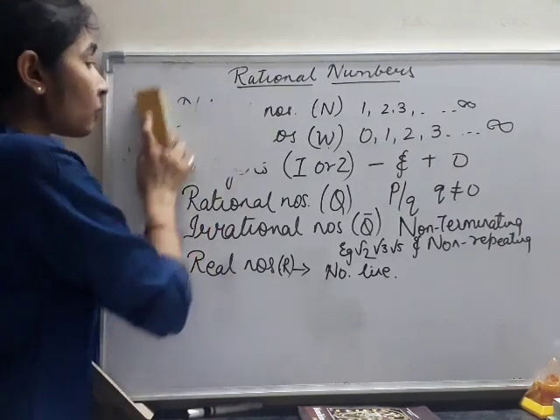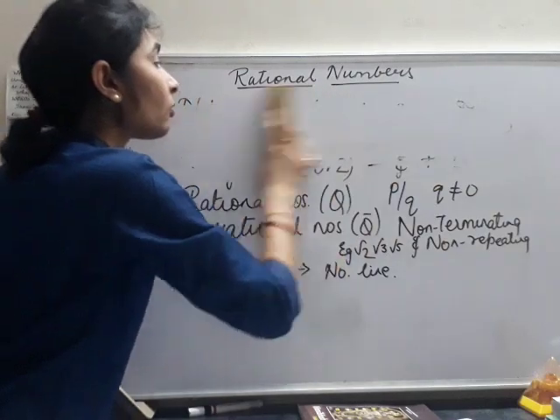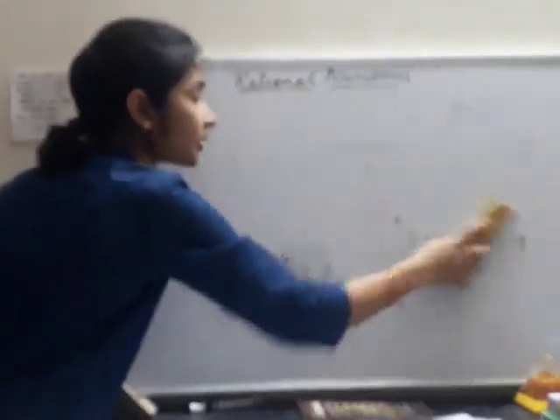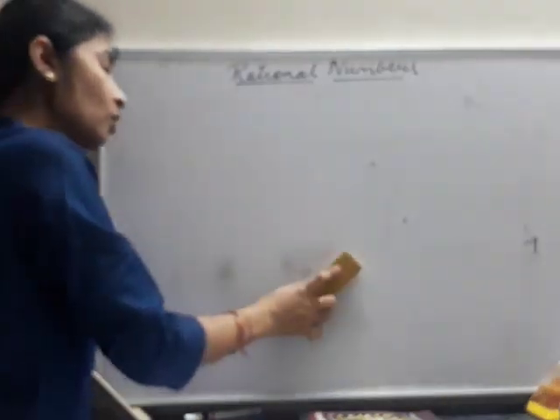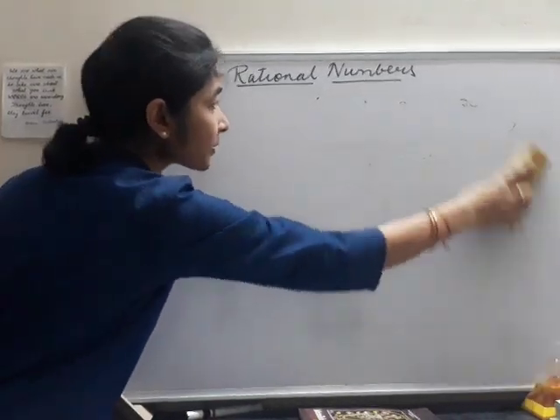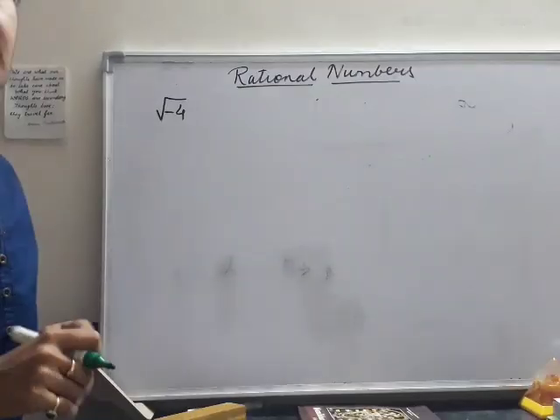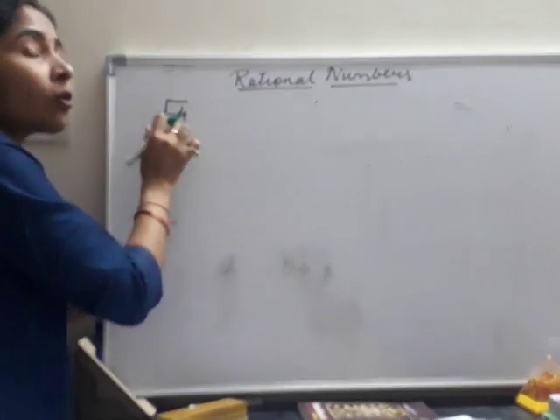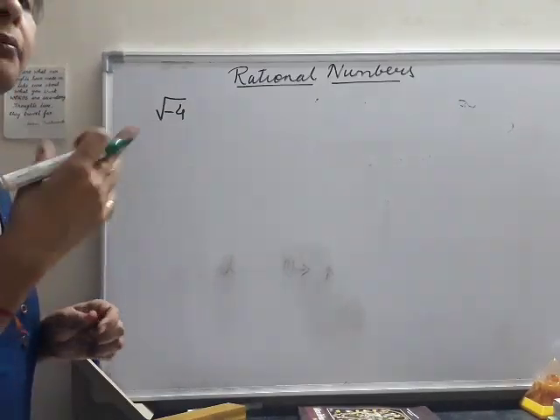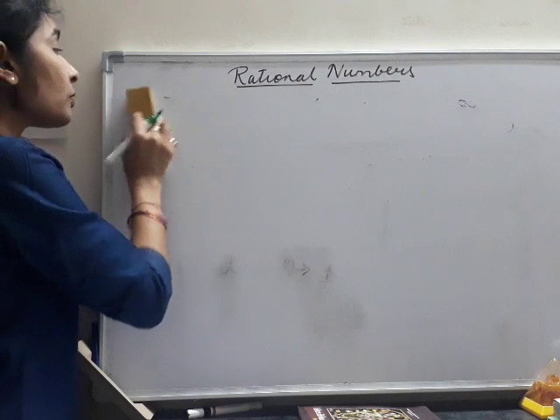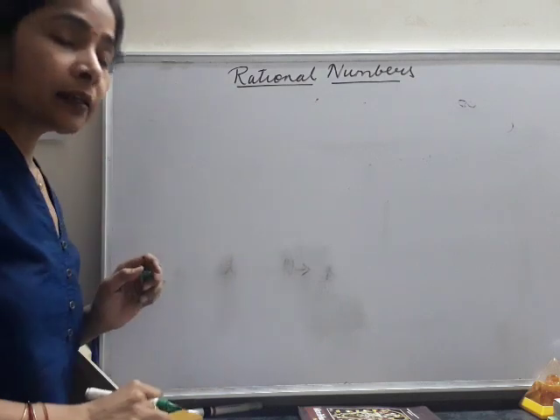Imaginary numbers are not in our course, but imaginary numbers can also be there, because a question can be put up that if there are real numbers, then there can be imaginary numbers also. So imaginary numbers are there. For example, if I give you an example of root -4, then this is an imaginary number. We can't show this number on the number line. So they come in the category of imaginary numbers. So real numbers are all those numbers which can be shown on the number line.